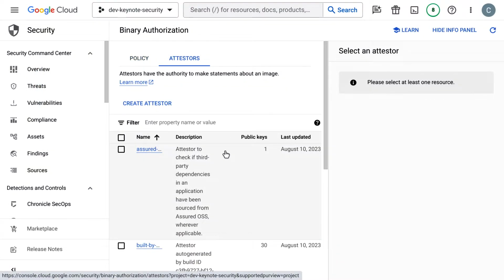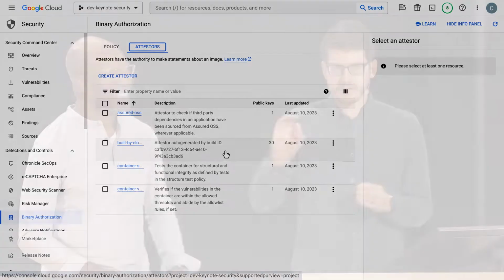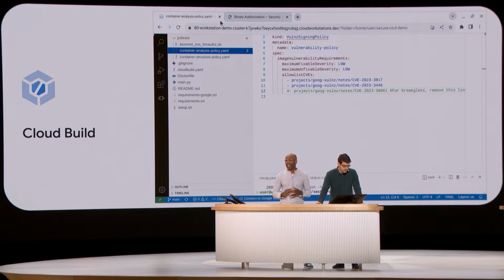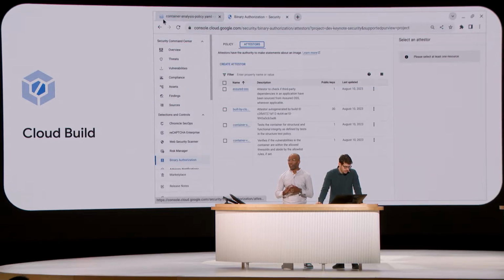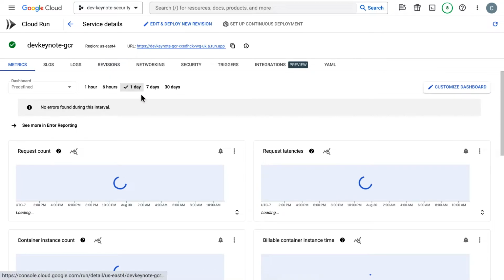You say, what are attesters? Let me scroll out so you can see those a little better. Attesters, I like to think of those kind of like cryptographic Pokemon. I'm going to collect those along the way in order to earn that binary auth checkmark at the end of my build process. And for those of you out there trying to be systematic about how you put together a software supply chain security flow like this, I do recommend you check out the SLSA levels at slsa.dev. They can help you identify how mature your security checks are and what you may be missing.